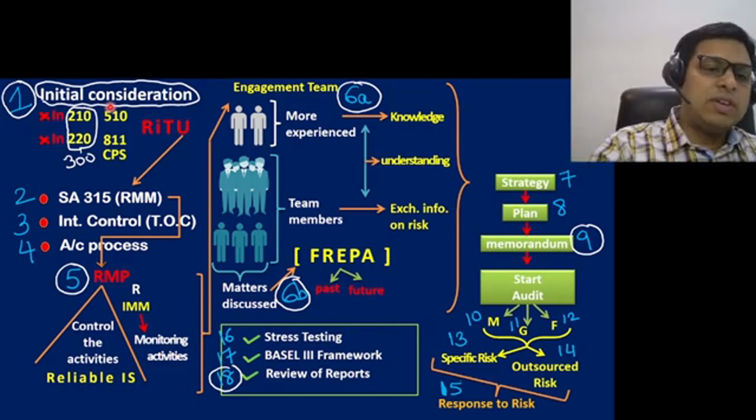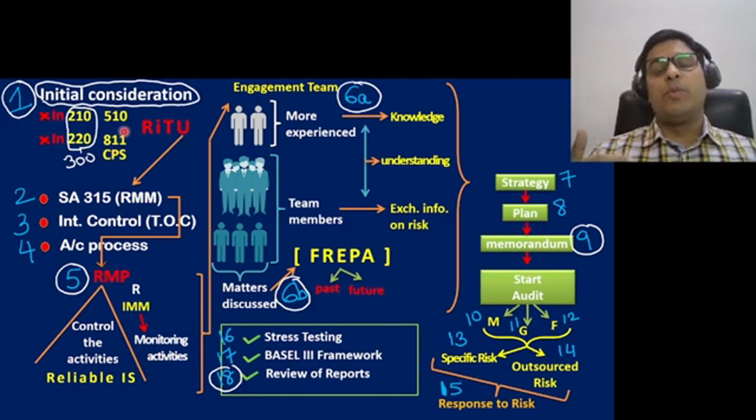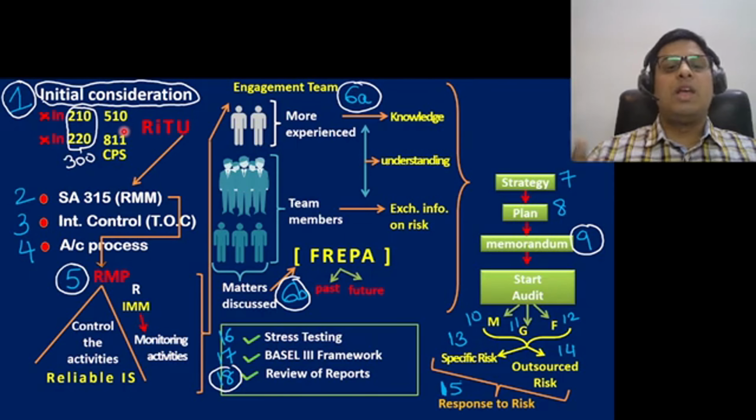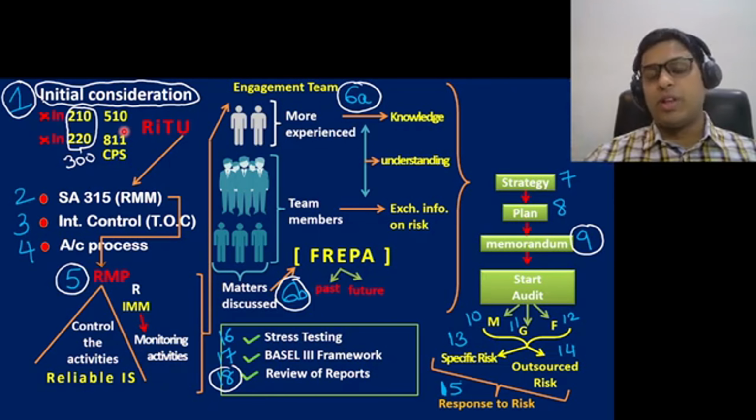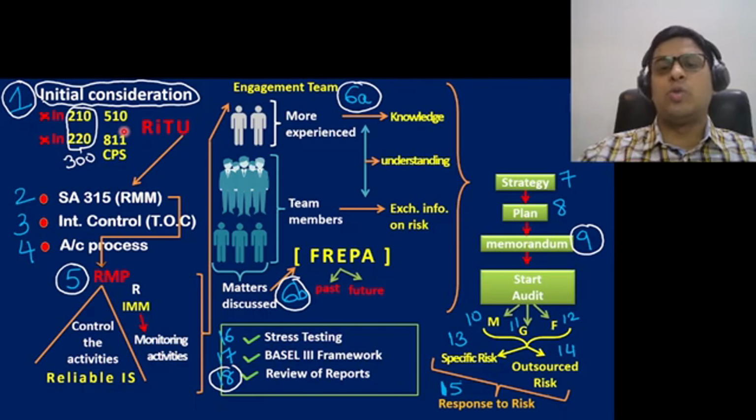Okay. Next, we'll check clause 8 of part 1 of the first schedule, which says that a CA should communicate with the predecessor auditor in writing whether he should take up the audit or not. And he'll take the recommendation of the predecessor auditor. The predecessor auditor, if he says that the client did not pay me the fees, then it is a warning signal for the existing auditor who has joined the audit currently. And he'll get a warning that he should maybe not take up the audit work. That is clause 8 of part 1 of the first schedule, where a CA who is just appointed to do the audit work should communicate with the predecessor auditor.